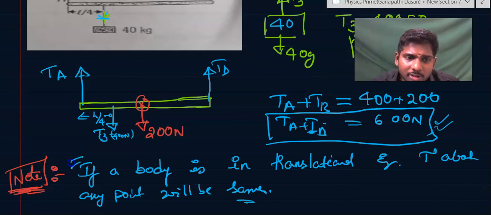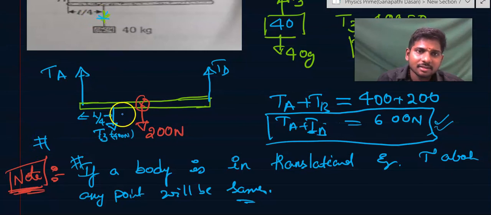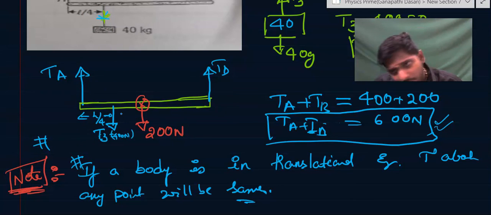If a body is in translational equilibrium, torque about any point on the body will be the same. You can take any point and find the torque. The value of your answer will not change because it's already in translational equilibrium. So this note point you can use and solve the problem, or otherwise, because it is in rotational equilibrium, the torque should be 0 about any point.